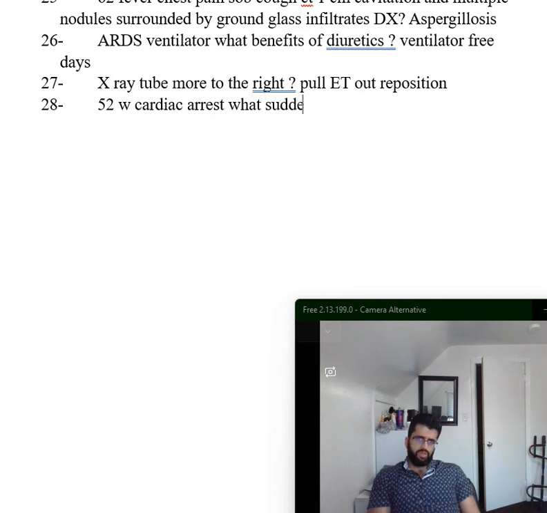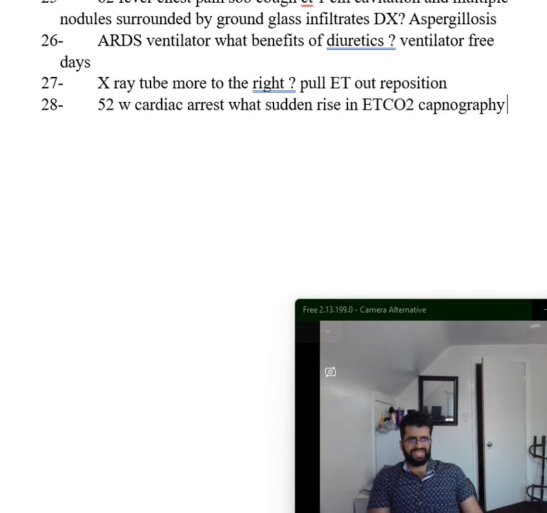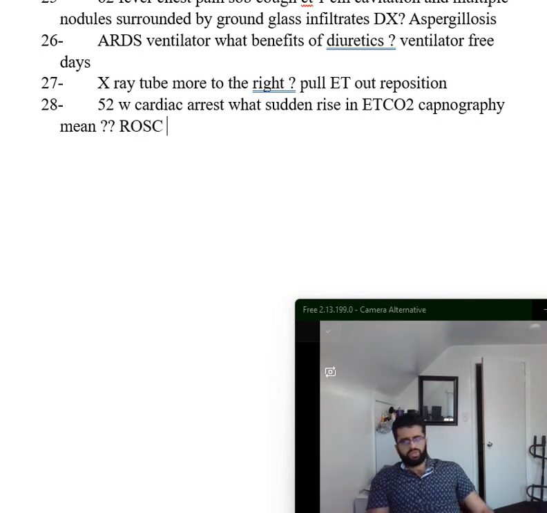What does a sudden rise in EtCO2 capnography mean? This means return of spontaneous circulation. This is what they want you to know in this question: sudden rise in end tidal CO2 is the earliest indicator of return of spontaneous circulation in a patient with cardiac arrest undergoing cardiopulmonary resuscitation. It even comes back before the pulse comes back. Okay, so that's a good sign actually.